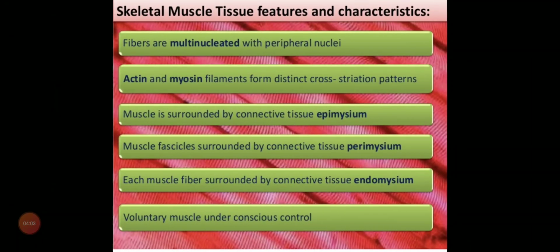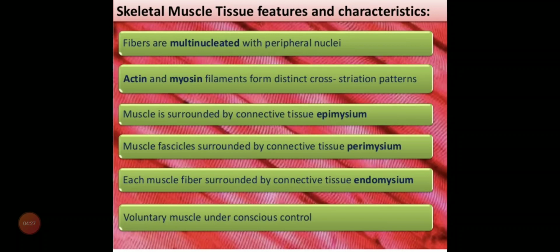Skeletal muscle tissue has certain characteristics, like fibers are multinucleated with peripheral nuclei. We can see more than one nucleus present in the cell, or one main nucleus with smaller nuclei around it. The central nucleus is known as a nucleus and the nuclei at the periphery are known as nuclei.